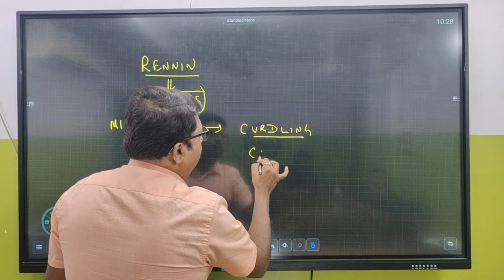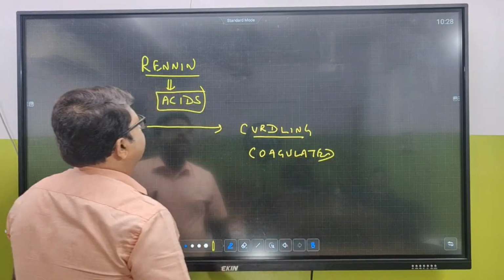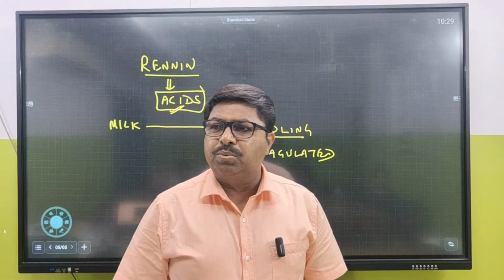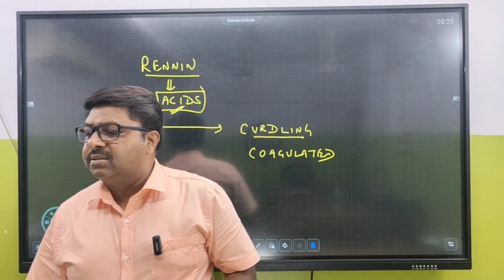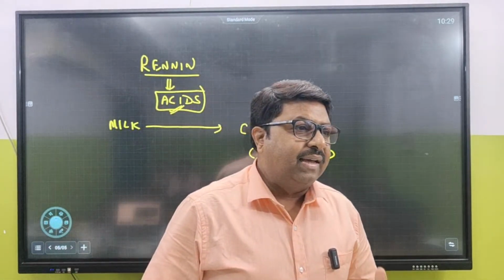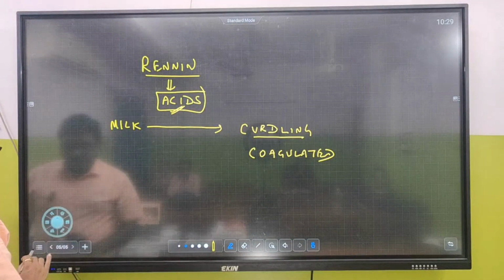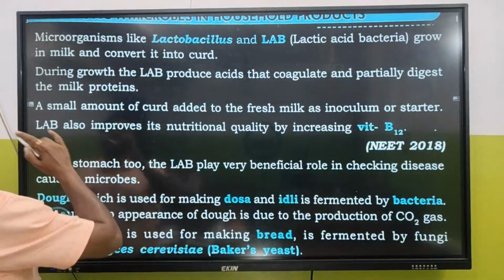The milk gets coagulated. And what is the science behind it? Acid is going to change this particular milk into curd. So Lactobacillus acidophilus, Lactobacillus lacti, what they can do is change this particular medium acidic, and that's why it can help in curdling. That's why it can make it into curd.